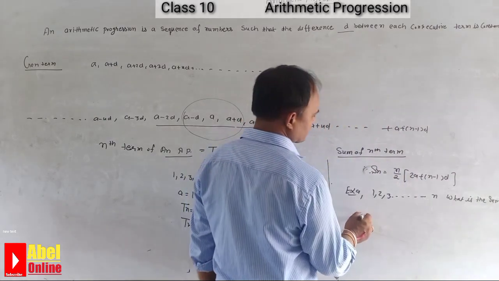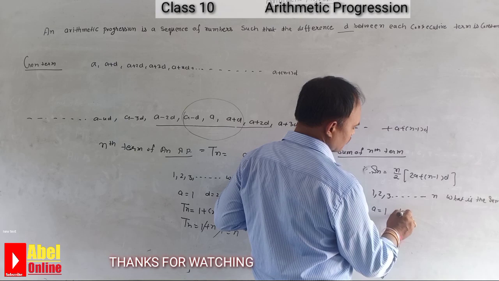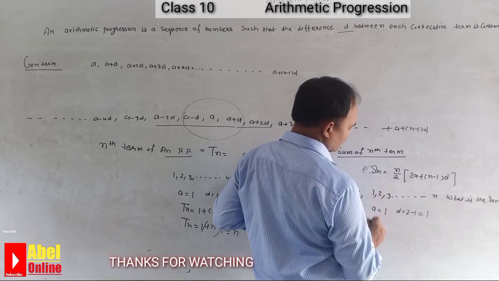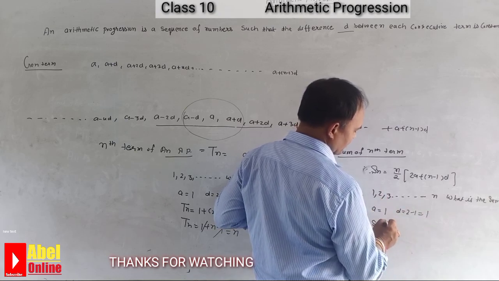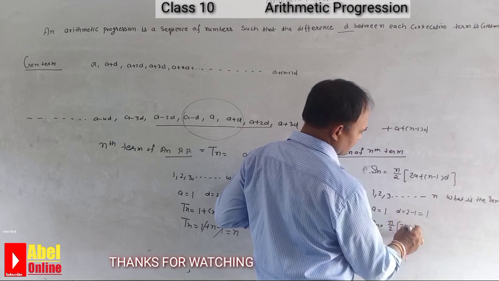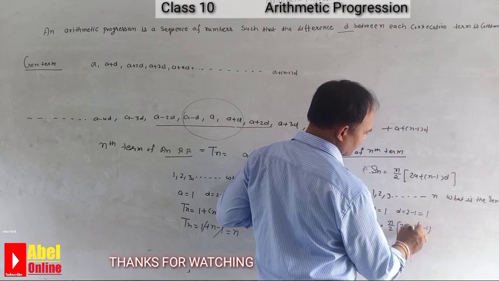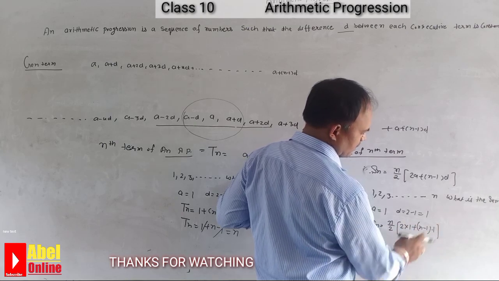When we have to find the sum of n terms, what is the a? A is 1, d equals 2 minus 1, it is 1. So Sn equals n by 2 into 2a, 2 into 1, plus n minus 1 times d, and d is 1.